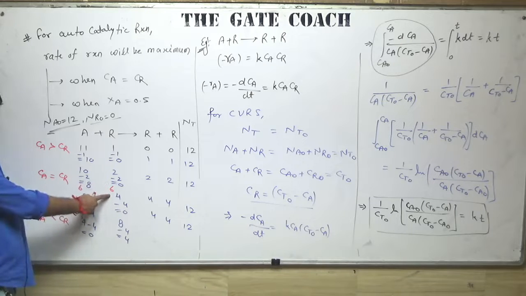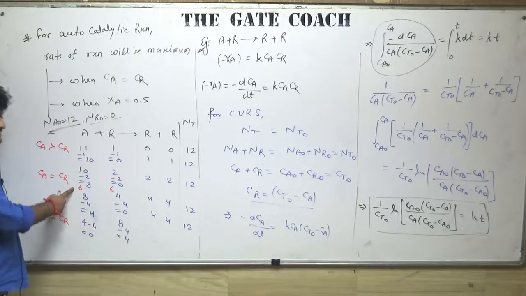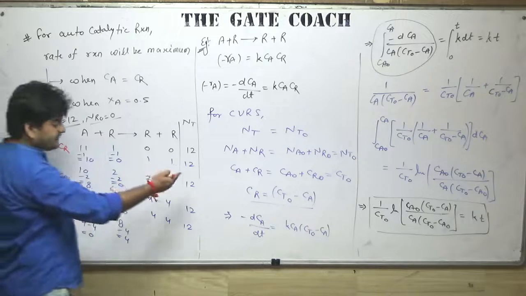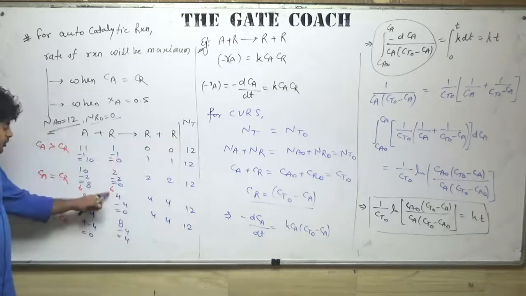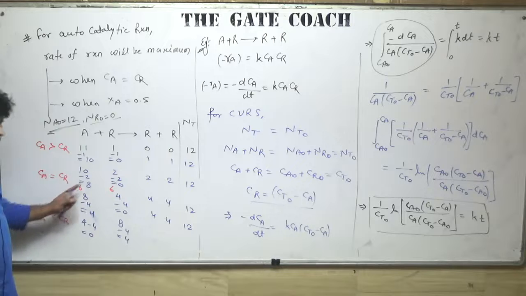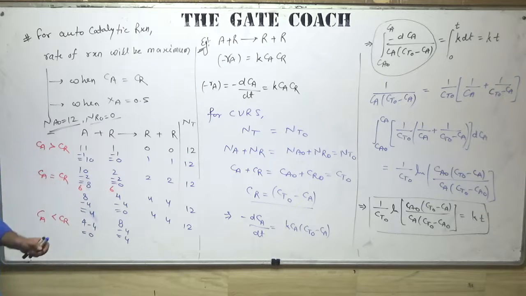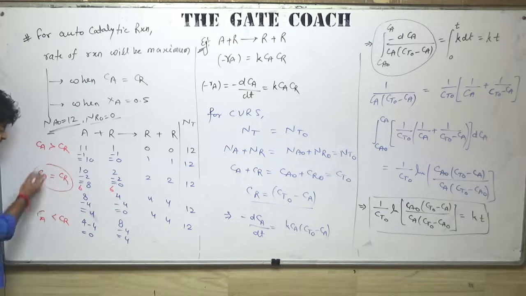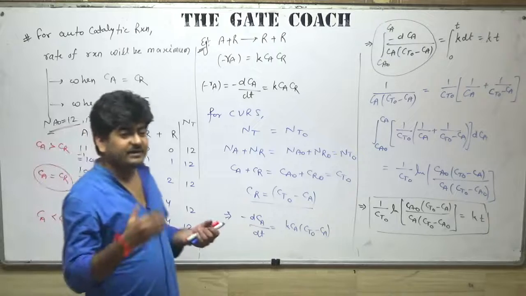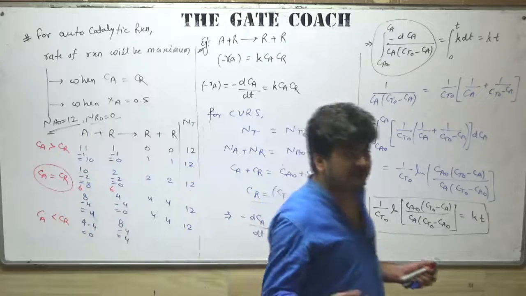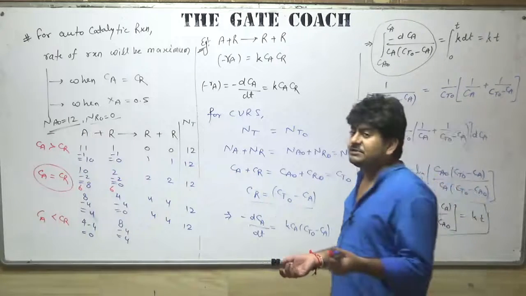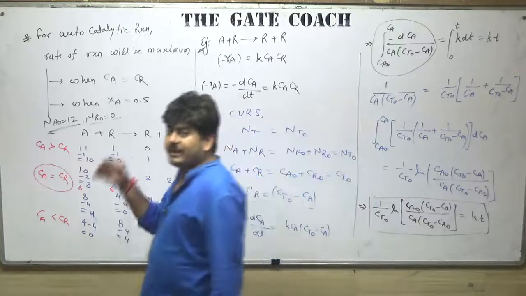All 6 moles of A will react with all 6 moles of R. So you can see that the maximum amount of A and the maximum amount of R is reacting when the concentration is same, and when the maximum moles react, the rate of reaction will be maximum, as the rate of reaction is proportional to dN by dt.